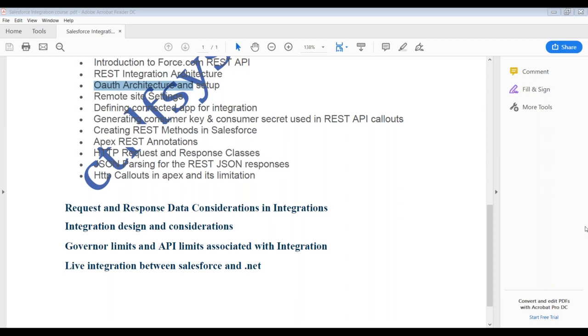I can show it between two Salesforce systems, not any other system, because I don't have any other system to open it up. I'll just give the example and the setup mechanism between two Salesforce orgs, how I'm going to connect from one to another. That I'll show you only in the security layer. Perfect.